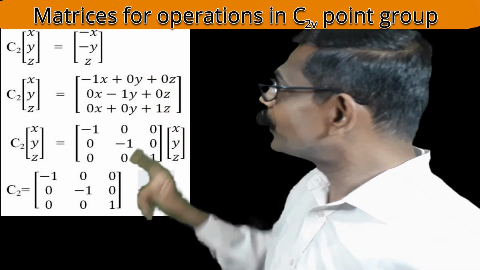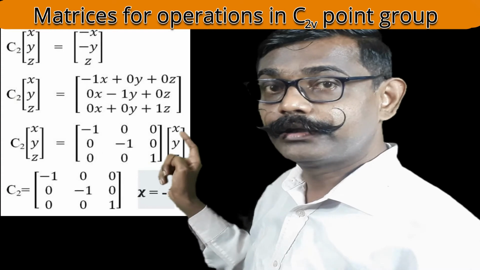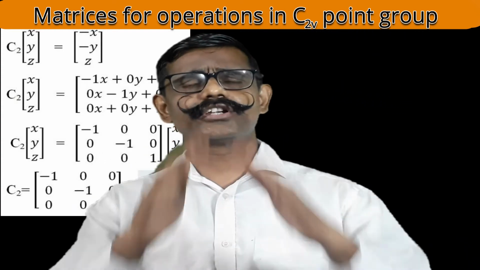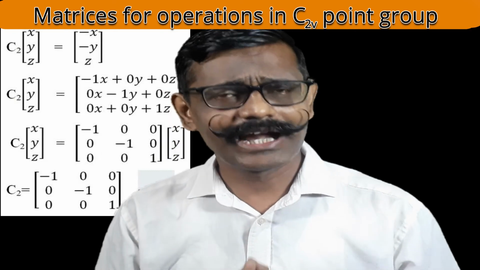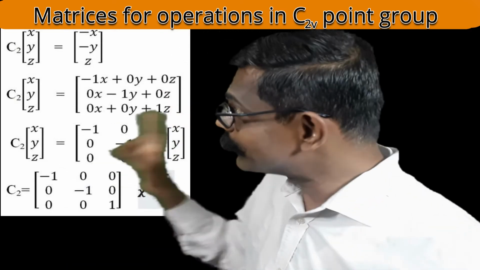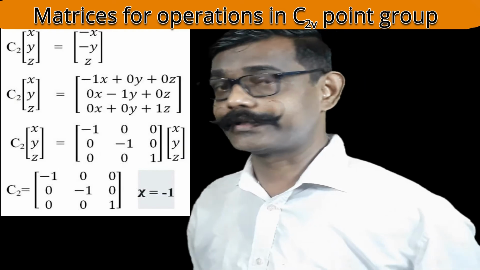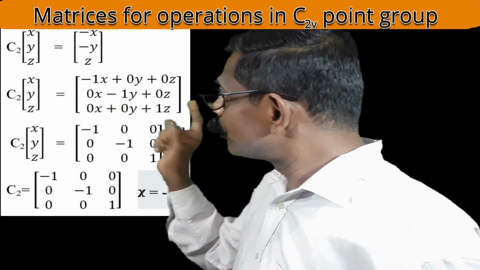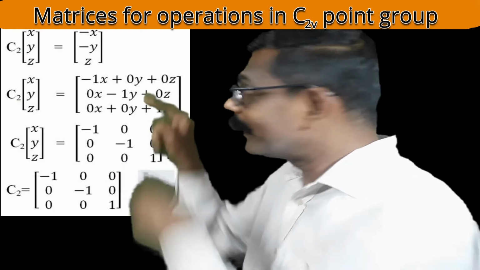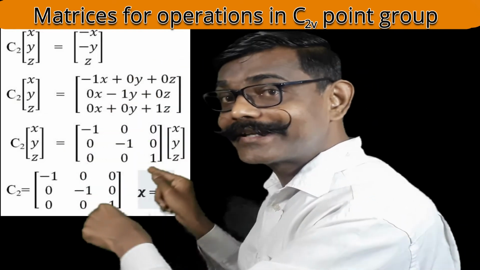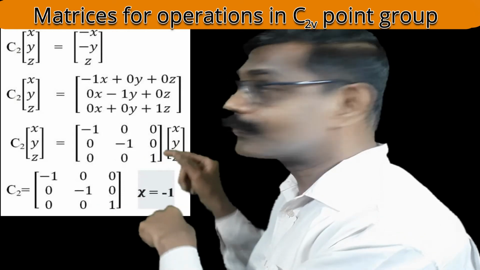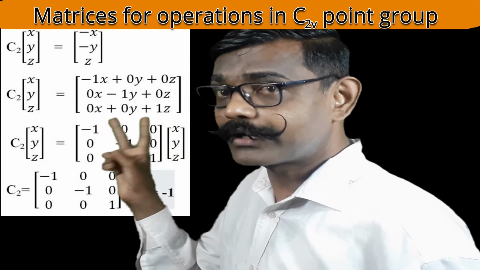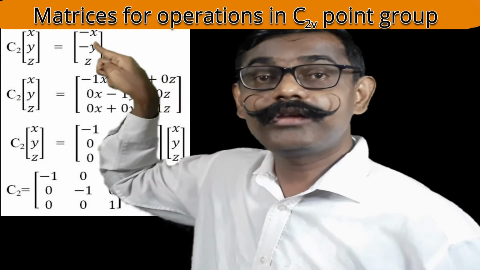How? Minus 1x plus 0y plus 0z. Second representation: 0x plus minus 1y plus 0z, and third representation: 0x plus 0y plus 1z. I hope you will easily understand that. This representation encompasses 2 matrices. Coefficients we can collect together and write minus 1 0 0, 0 minus 1 0, 0 0 1 in a square bracket, in a matrix bracket. And next one, the column matrix x, y, z. If I simplify the multiplication of the 2 matrices, I will get the previous result.